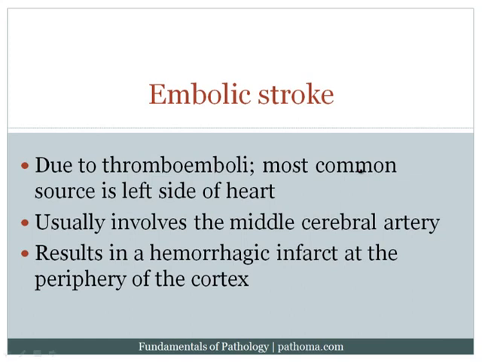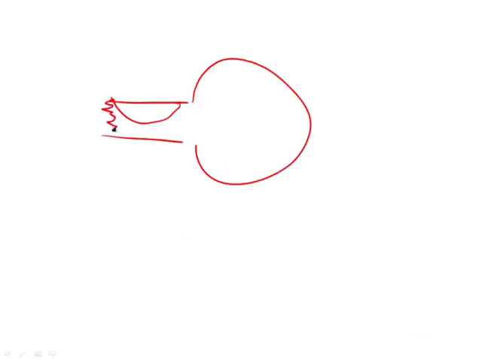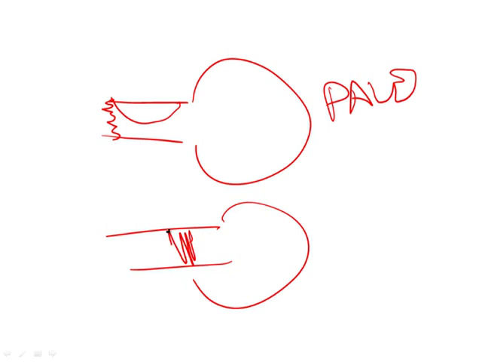The second type of stroke would be an embolic stroke. Here you have a thromboembolus that arises usually from the left side of the heart, classically in the context of atrial fibrillation, and that goes and lodges into the blood vessel, usually the middle cerebral artery. This will then result in a hemorrhagic infarct at the periphery of the cortex. Now, board examiners like you to understand that when you have a thrombotic stroke, for example here, then you are going to get a pale infarction. And when you have an embolic stroke, for example here, then you are going to get a hemorrhagic infarction.